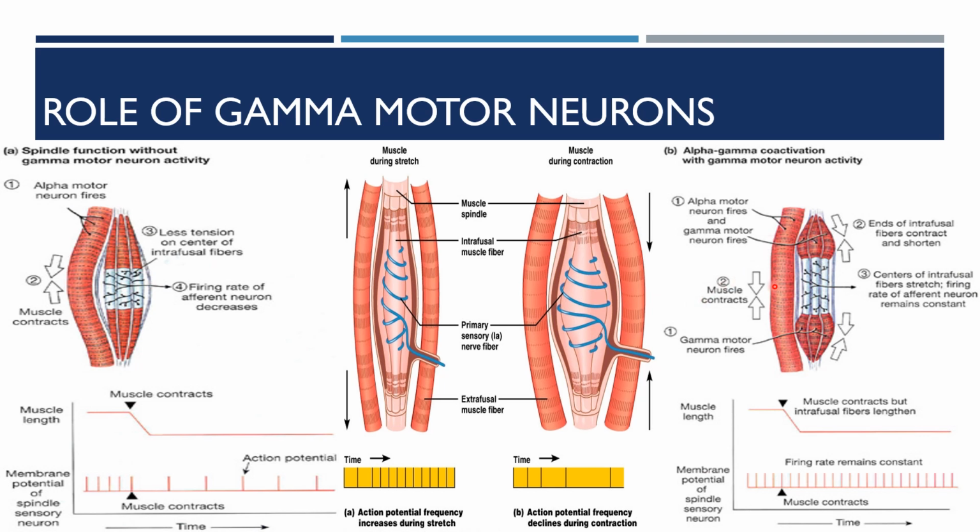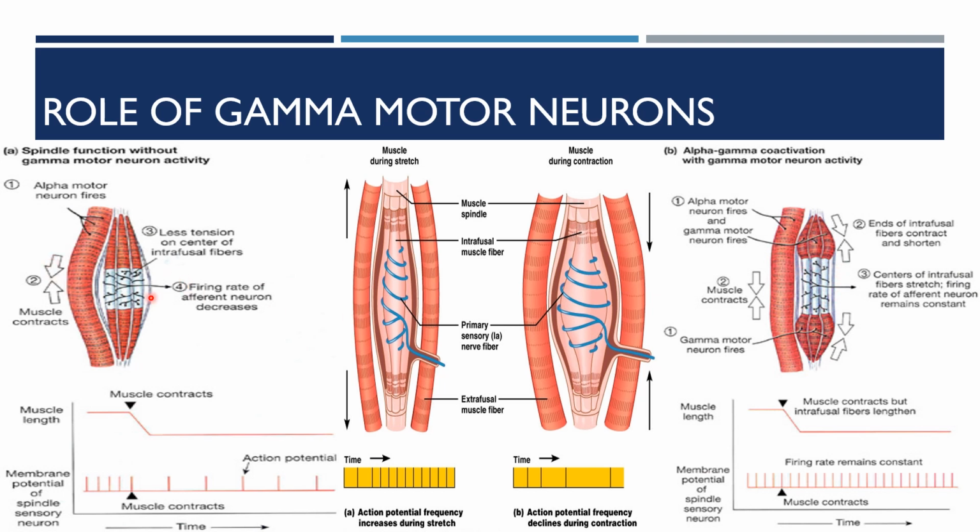Here there is co-activation of the alpha and the gamma motor neurons, and you can see the activity of the gamma motor neuron. Here the alpha motor and the gamma motor neurons are stimulated. Here the muscle gets contracted. You can see both the extrafusal and the intrafusal fibers get contracted.